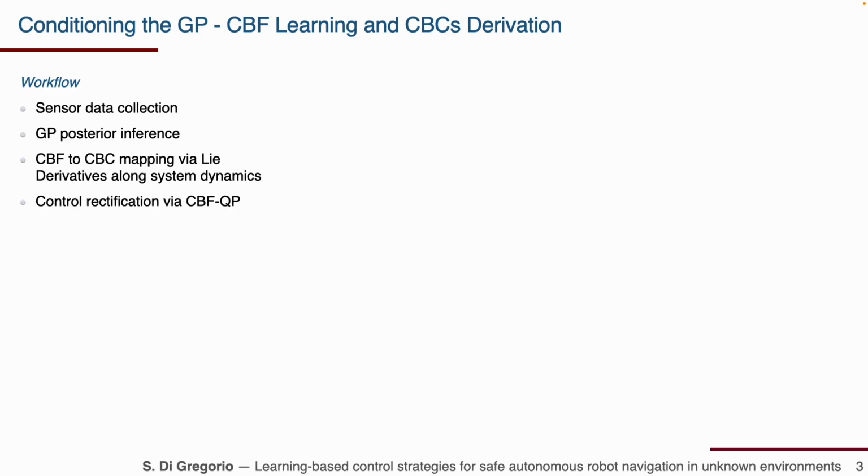The algorithm follows a four-step workflow. First of all, data is collected from the robot sensors. Then, the Gaussian process is conditioned in order to obtain the posterior mean function. We have then the computation of the control barrier function and the control barrier certificates performed via Lie derivatives computation along the system dynamics, and finally the control is rectified using a quadratic program.